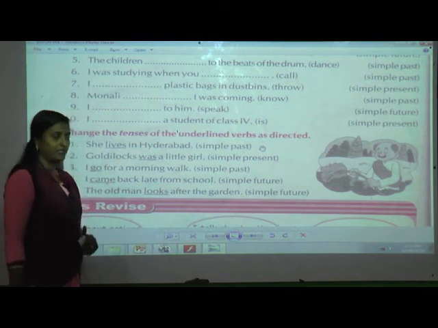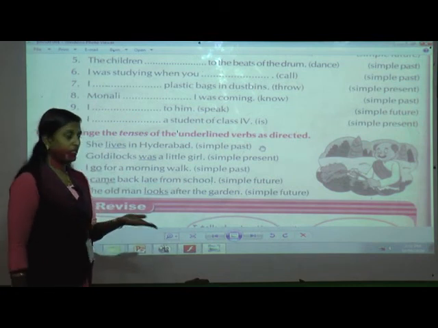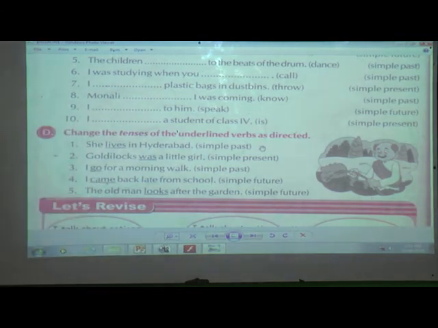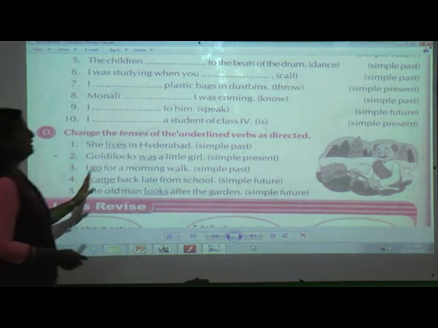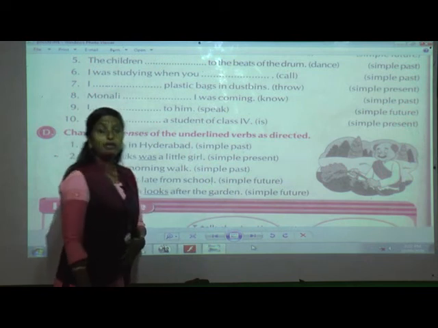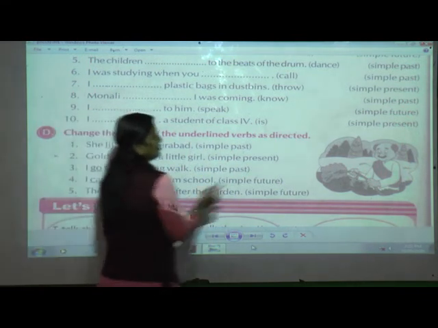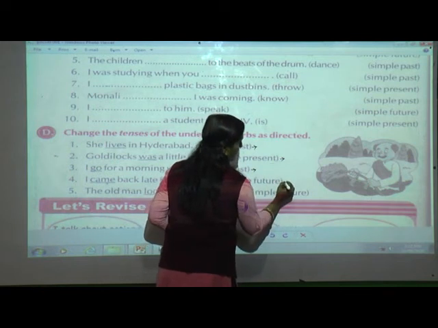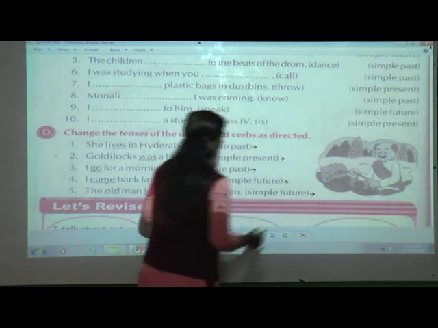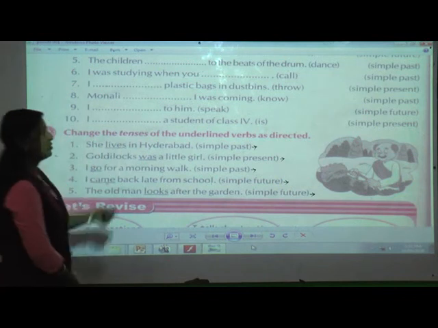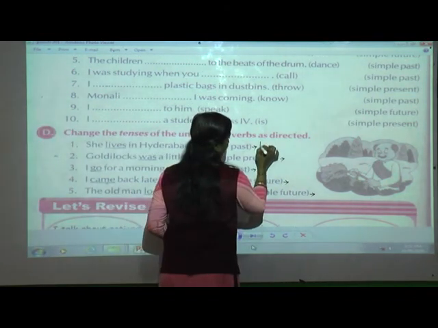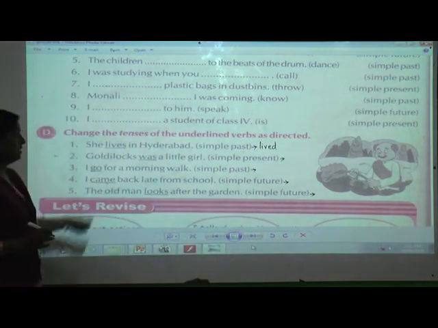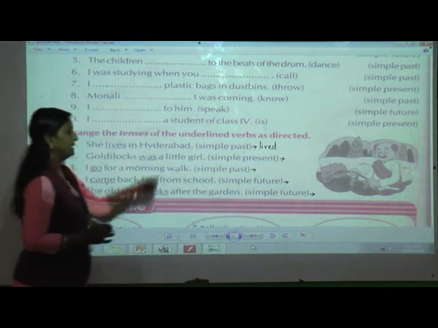Yes, it is in present tense. Now in which tense am I going to change? I am going to change it into past tense. So how am I going to do? Only they have told us to change it. They have not told us to rewrite the sentence. So what am I going to do? I will just write over here: lives. So simple past tense? Yes. L-I-V-E-D. Lived.